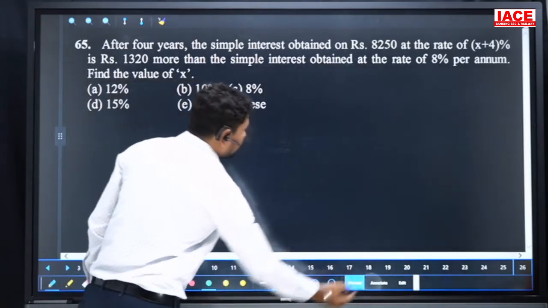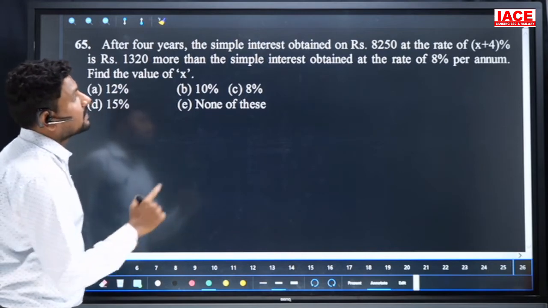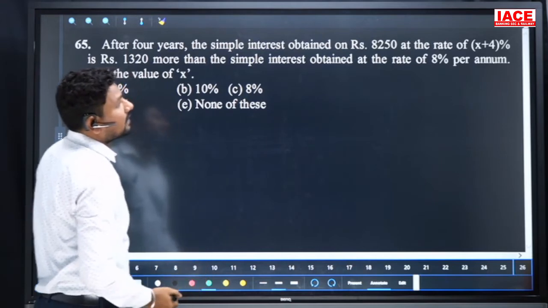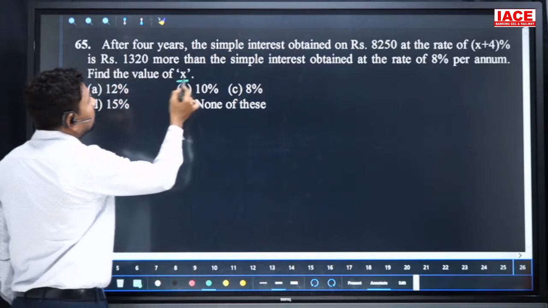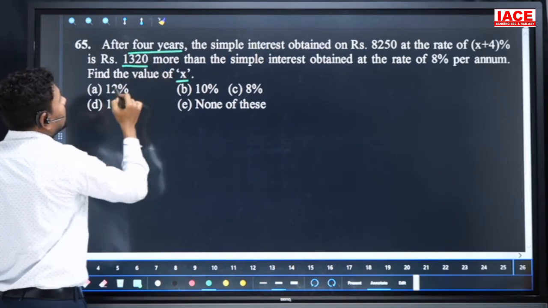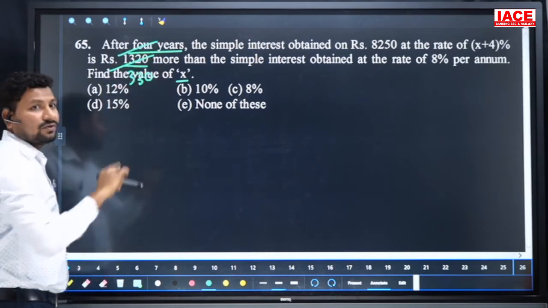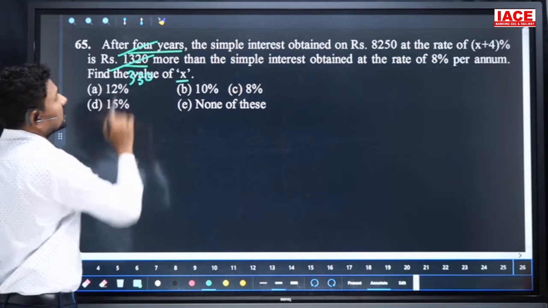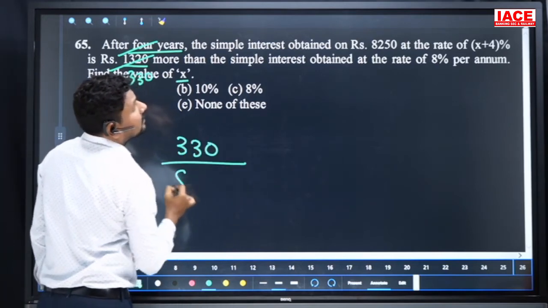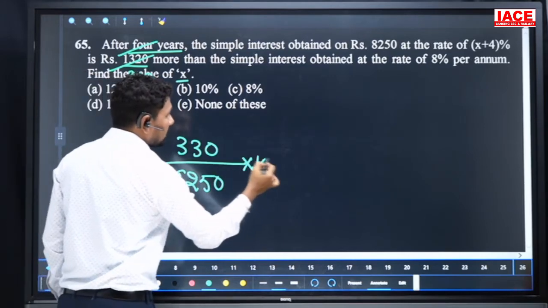Next, after 4 years, the simple interest obtained on 8,250 at the rate of x plus 4 percent is 1320 more than the simple interest obtained at the rate of 8% per annum. Find the value of x. 4 years' interest is 1320, and I require 1 year's interest, which is 330. 330 interest is obtained on 8,250 for 1 year. We need the percentage, so multiply with 100.